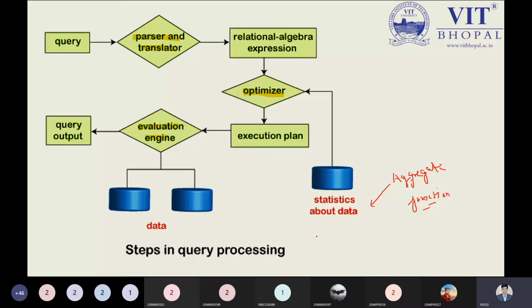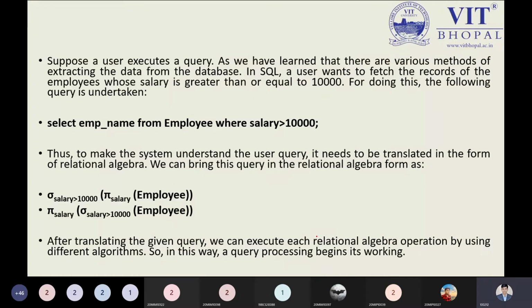From this point, if we have to understand all the things, let us understand this by the help of a simple example. Suppose a user executes a query. As we have learned, there are various methods of extracting data from the database. In SQL, a user wants to fetch the record of the employee whose salary is greater than or equal to 10,000. Simple query: select employee name from employee where salary is greater than 10,000.